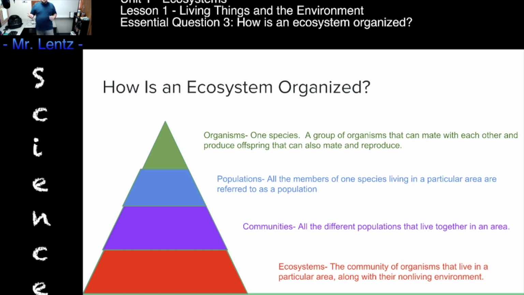However, we know that certain populations live with each other. For example, I have a dog. I have 2 cats as well. Okay? If I was to look at a bunch of populations together, then I'm starting to get into the idea of a community.